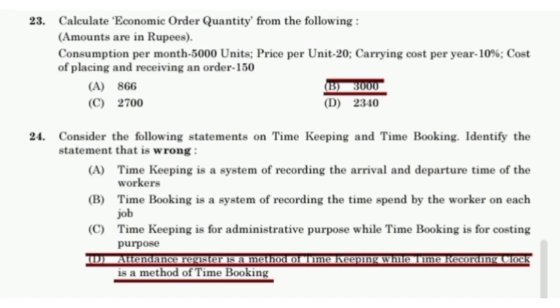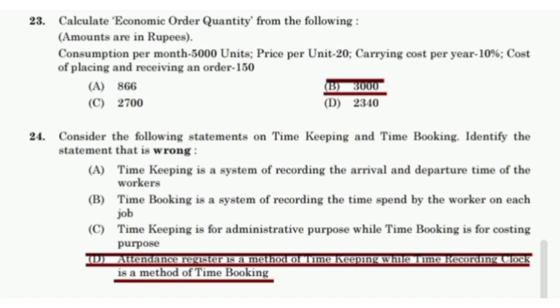Calculate economic order quantity from the following. Amounts are in rupees. Consumption per month 5000 units, price per unit 20, carrying cost per year 10%, cost of placing and receiving an order is 150. Answer: option B, 3000.